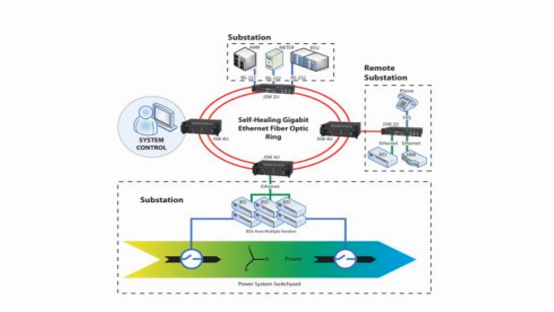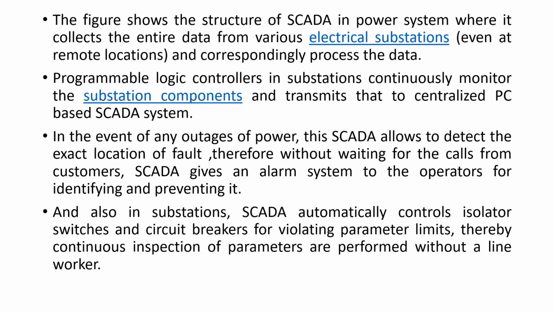This is a SCADA distribution system. It gets data from many substations. The figure in the previous slide shows the structure of SCADA in power system, where it collects the entire data from various electrical substations, even at remote locations, and correspondingly processes the data. Programmable logic controllers in substations continuously monitor the substation components and transmit the data to the centralized PC-based SCADA system.